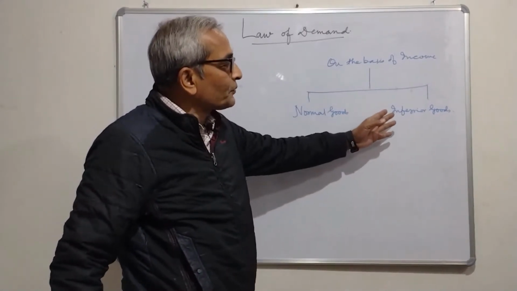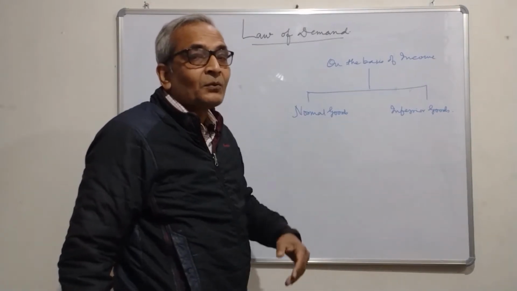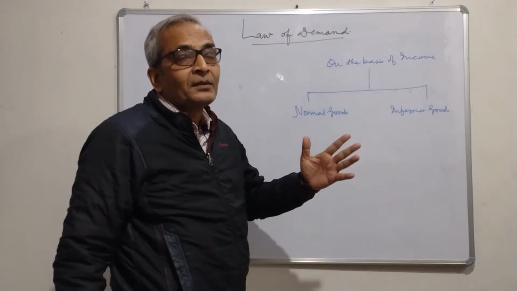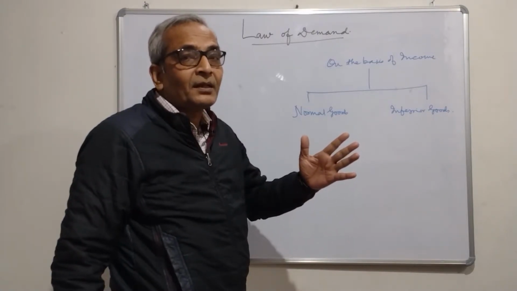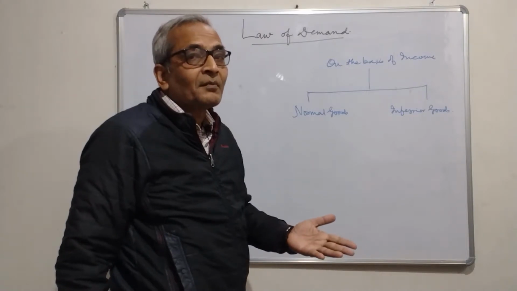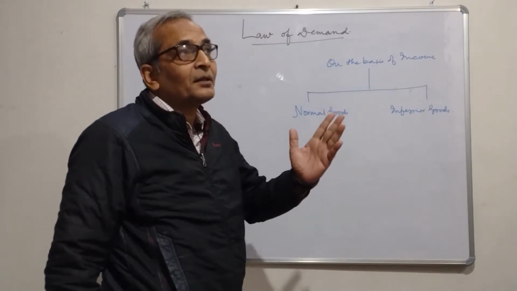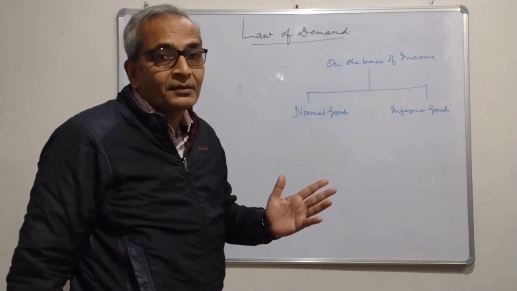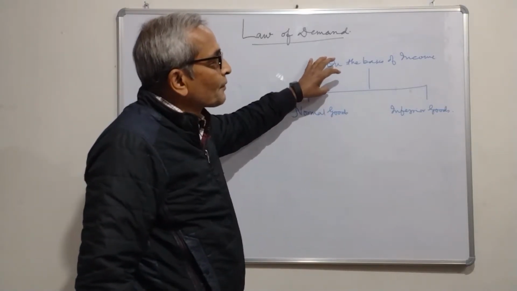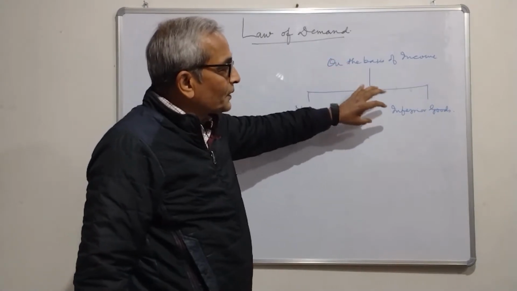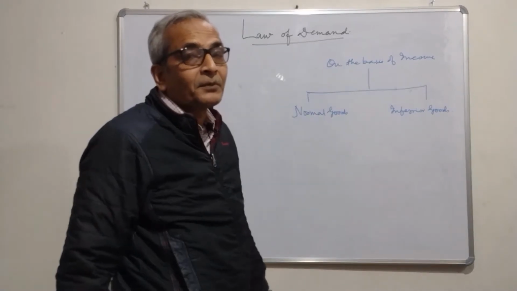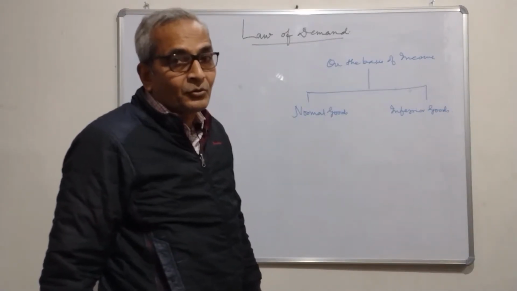Whereas in case of inferior goods, they have inverse relationship. If the income rises, then the demand of inferior goods falls, and if the income falls, the demand of inferior goods rises. So, normal goods have positive relationship with the income, whereas inferior goods have inverse or negative relationship with the income of the consumer.